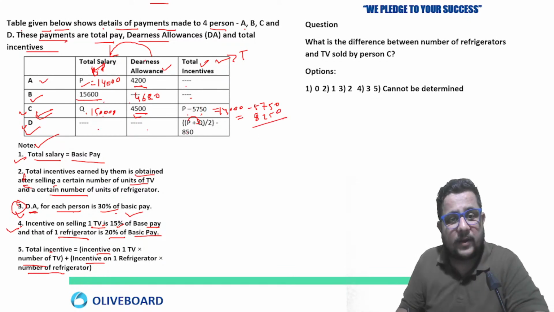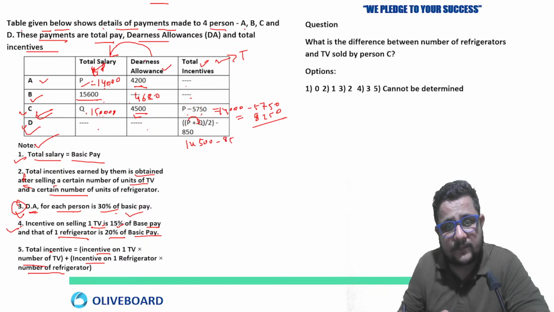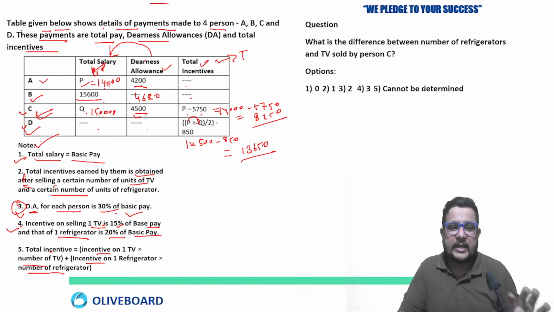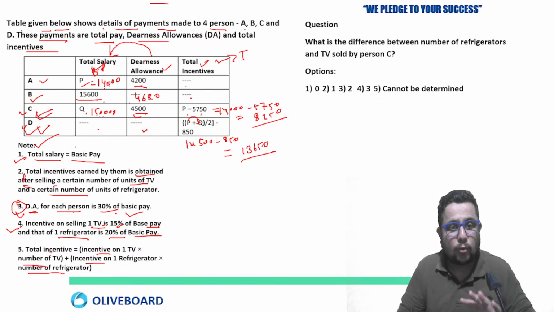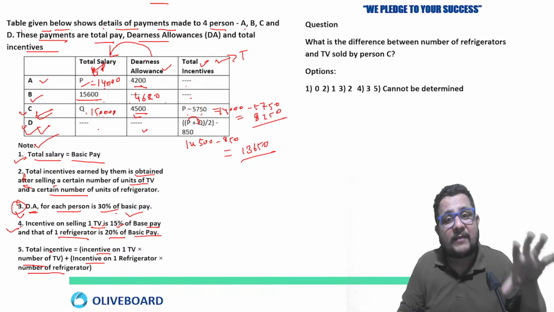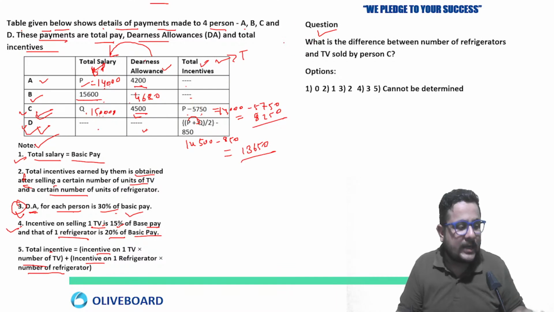Clear? Similarly for P plus Q by 2, so P 14,000 plus 15,000 is 29,000, by 2, 14,500, minus 850, so it will be equal to what? 13,650. Clear? So whatever information we can calculate, we can get that. Now for D, total salary not given, DA not given. So whatever data was possible to calculate from the given information, we have calculated. Now we will solve the other missing data based on the question information.